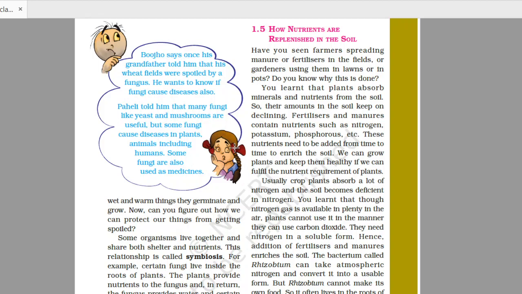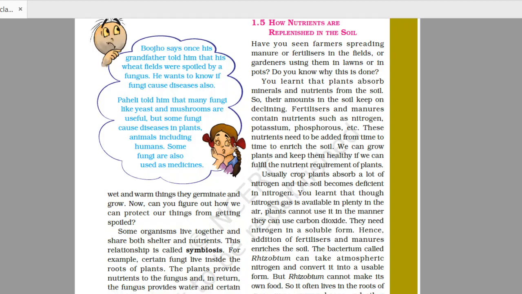During crop rotation, what is found in the leguminous plant? There are certain root nodules in leguminous plants. These root nodules have certain bacteria called rhizobium bacteria. These rhizobium bacteria help in providing nitrogen to the plants by the process of nitrogen fixation. So how are nutrients replenished? Nutrients can be replenished by adding manure, by adding fertilizer, and by the method of crop rotation.